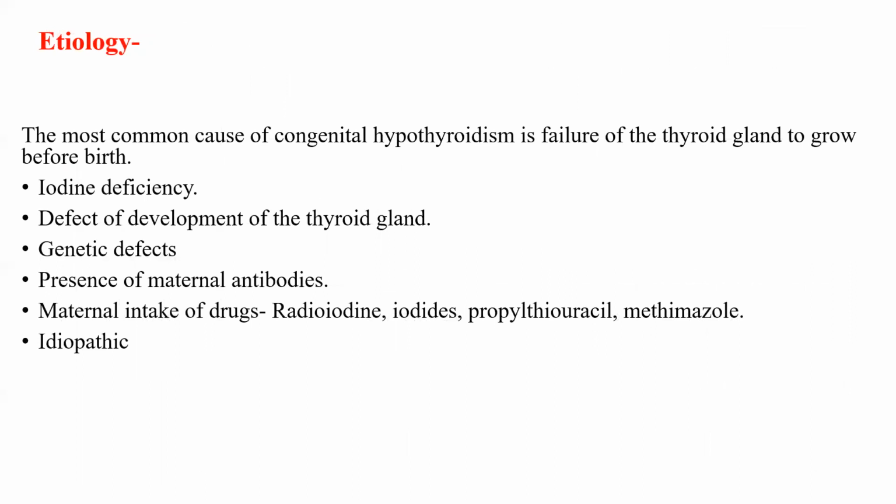Now, etiology. The most common cause of congenital hypothyroidism is failure of the thyroid gland to grow before birth. It may be due to genetic causes, as we have just seen. Second, iodine deficiency. Third, defect of development of the thyroid gland. Fourth, presence of maternal antibodies. Fifth, maternal intake of certain drugs like radioactive iodine, iodides, propylthiouracil, and methimazole. And many times it may be idiopathic.